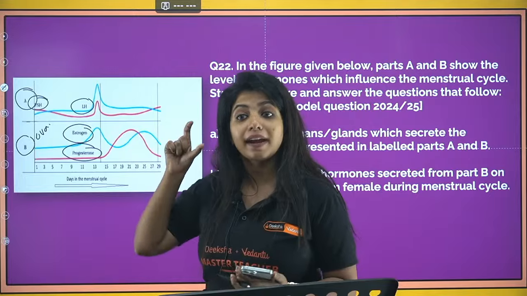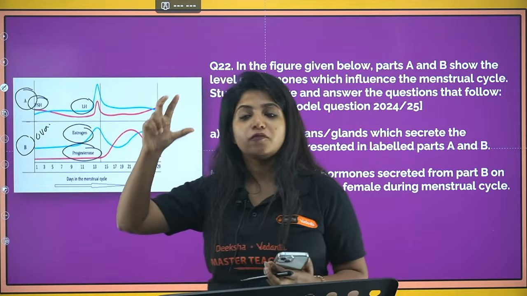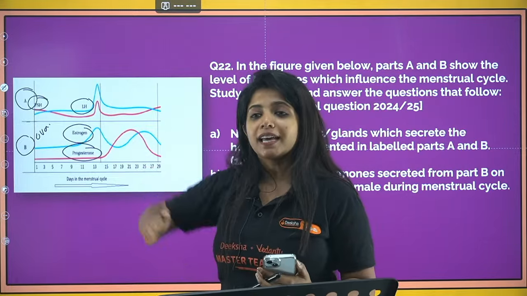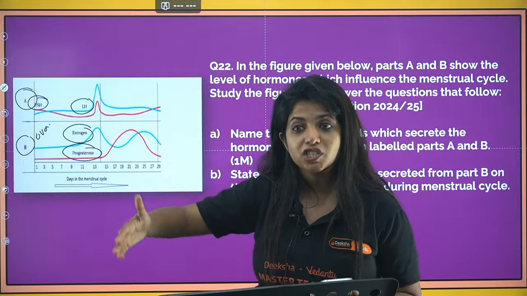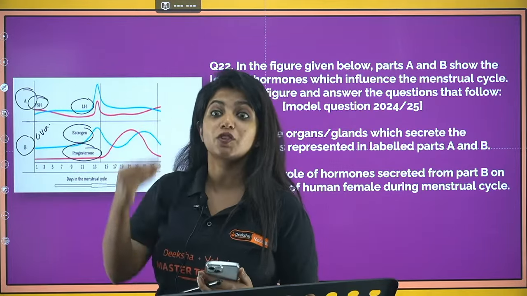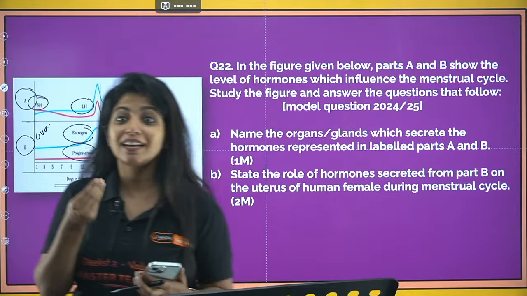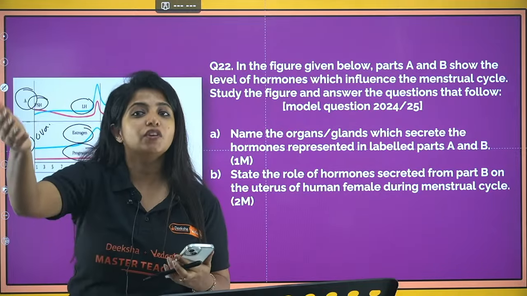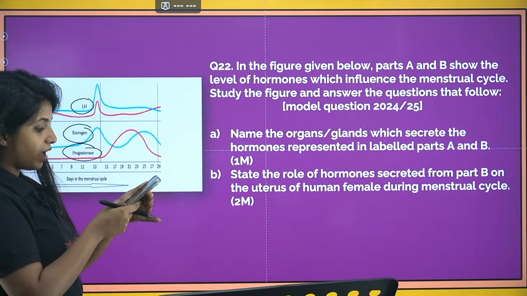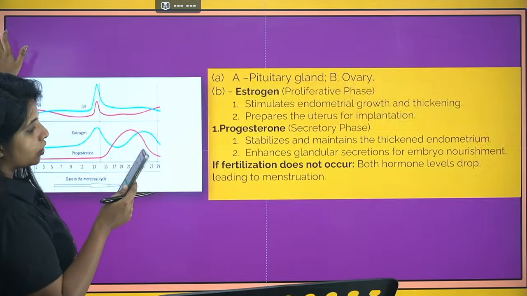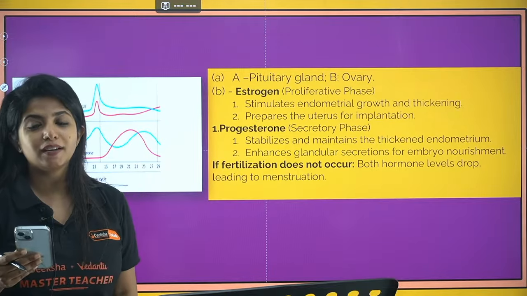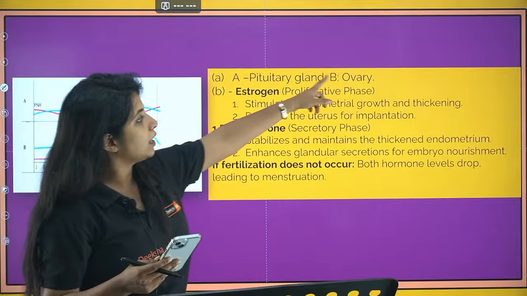As I told you, write like that. In the proliferative phase or follicular phase, estrogen alone will help in regeneration of the endometrium. In the luteal phase, progesterone comes into action and makes the endometrium even thicker and also makes it release some secretions, such that if fertilization happens, it can nourish the embryo. So have that in your head. If you are not writing all these things, it can lead to wastage of marks. So pituitary gland and ovary I have written.